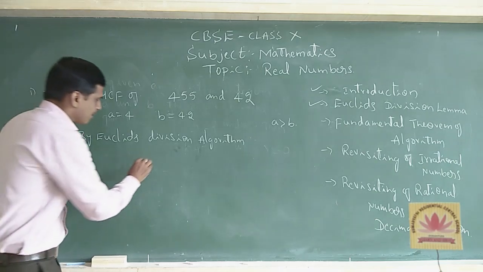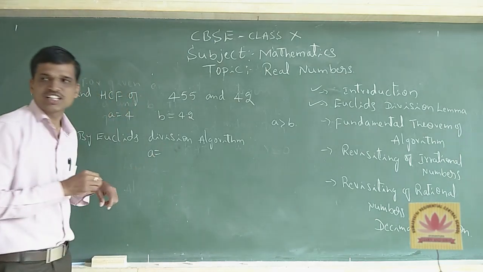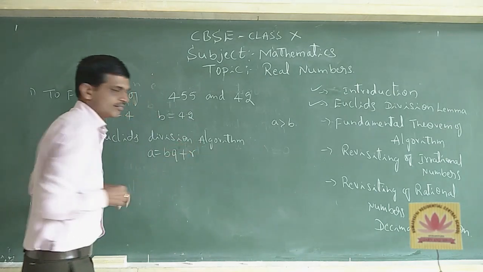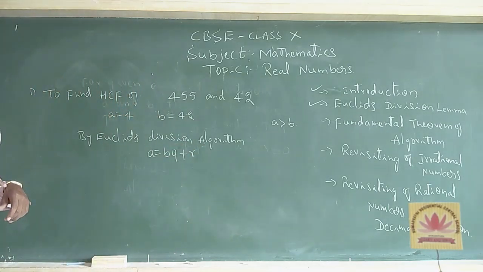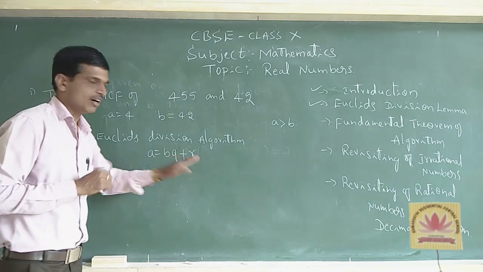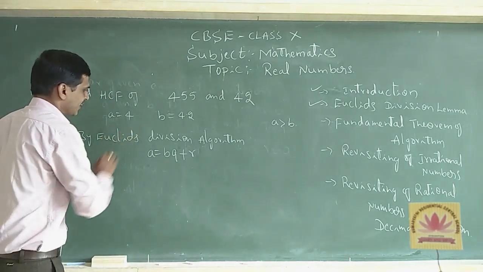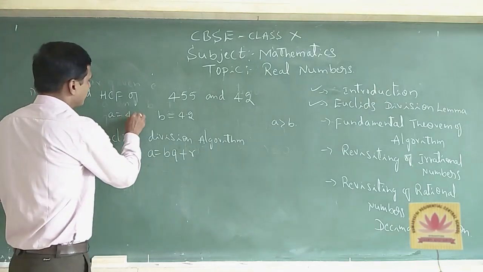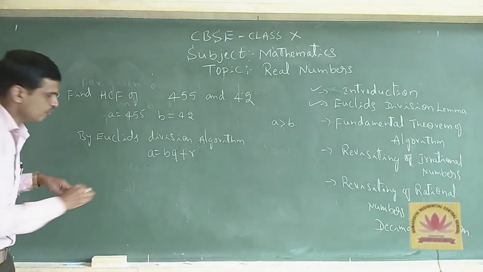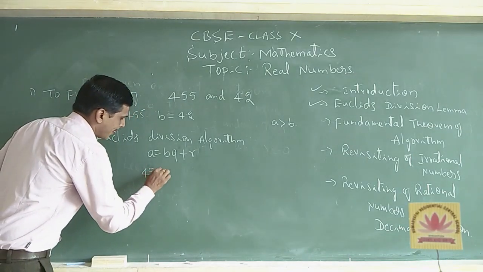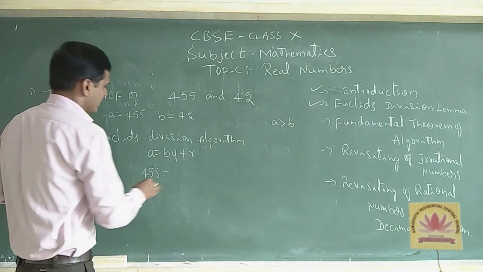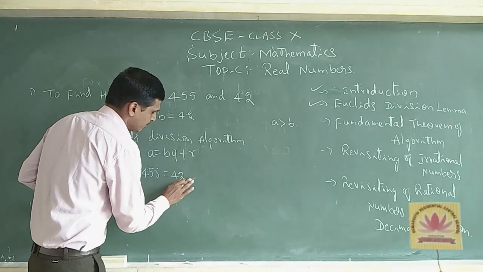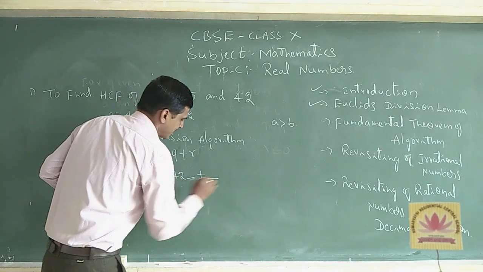The lemma is the equation A is equal to BQ plus R, in which A is 455, totally 455, and B means 42. We want the quotient plus the remainder.